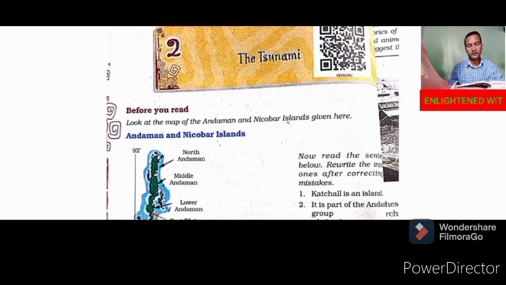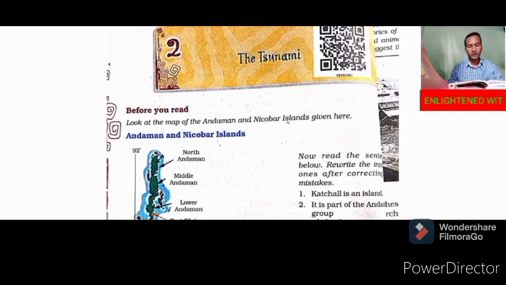So number 1 is correct. Number 2 is incorrect. Number 3, Nancowry is an island in the Nicobar group. Yes, it is. Nancowry you can see here in the group of islands of Nicobar Islands. Number 4, Kachal and Nancowry are more than 100 miles apart. You can see on the map, Kachal and Nancowry are not more than 100 miles apart. So number 4 is incorrect.